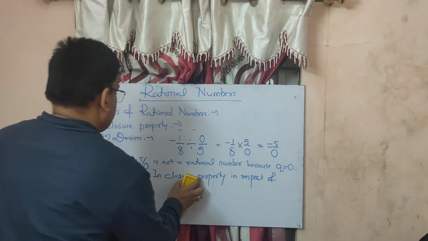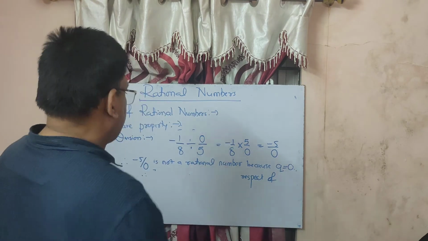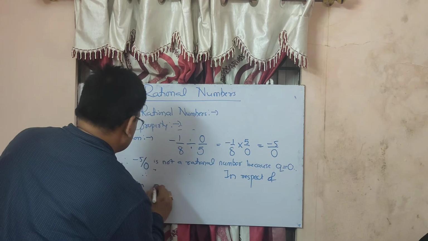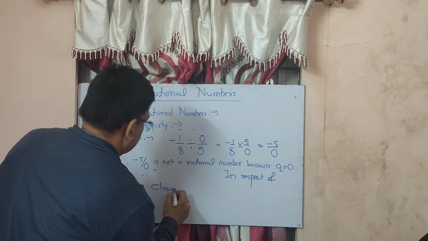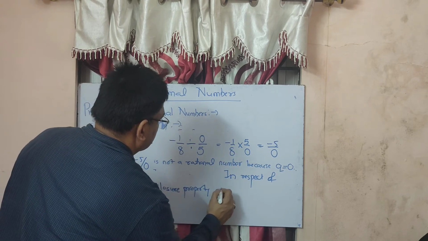Now, in respect of division, closure property does not hold.